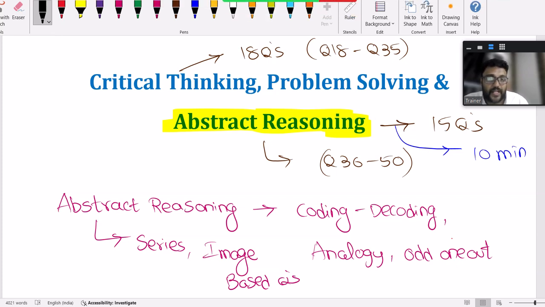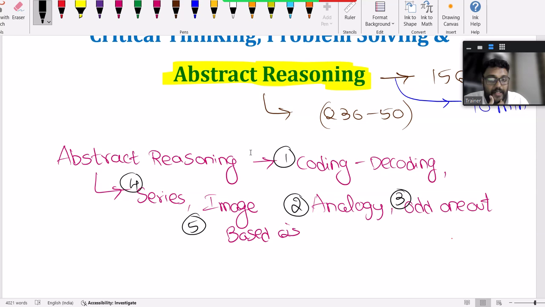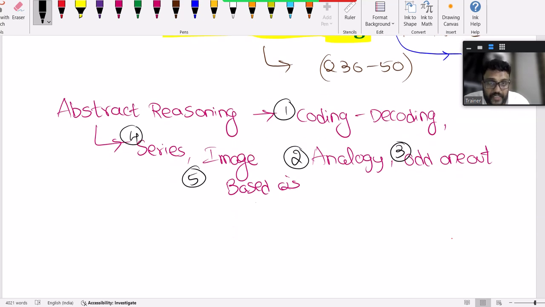So abstract reasoning has these different contents: coding and decoding, analogy, and the other topics, five topics in all. If you are a bit familiar, then you can score around 15 marks from 15 questions, and in hardly 10 minutes you can complete it. In image based questions, counting figures you also need to focus on. For one of the platforms, they're asking counting figures.